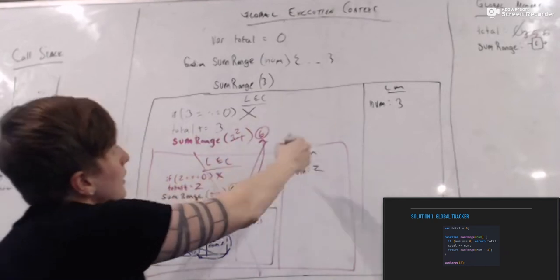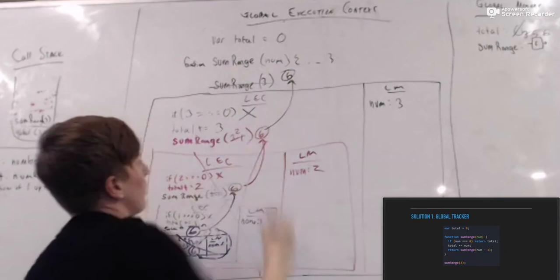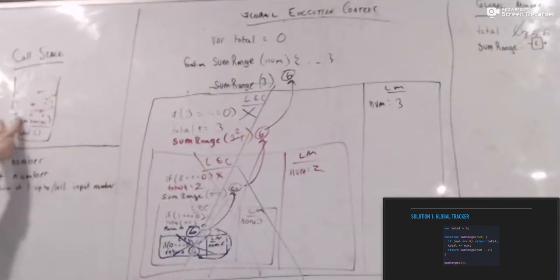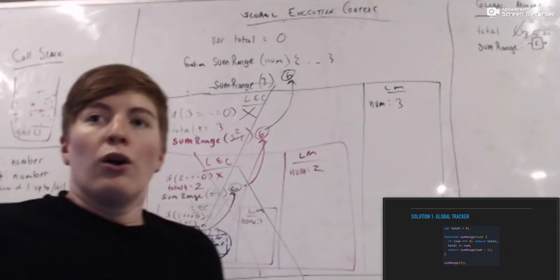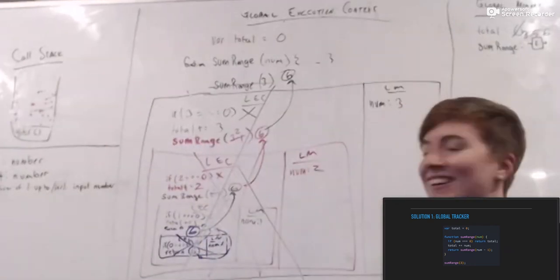And finally, sum range with the input of 3 goes away, and we are left with 6, pops off the call stack, and life is good, right? We're all happy. We've made it.